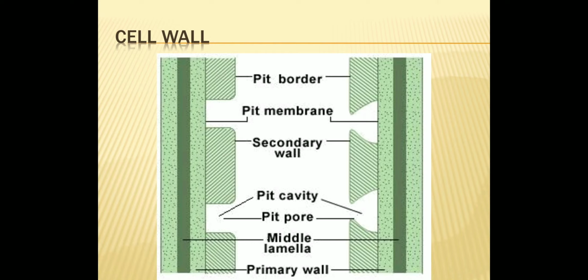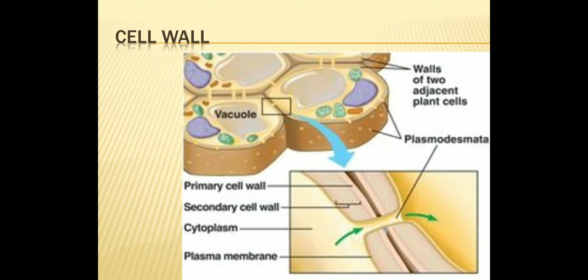Apart from all these three layers, that is middle lamella, primary wall and secondary wall, cell wall also shows presence of plasmodesmata. Now what is plasmodesmata?